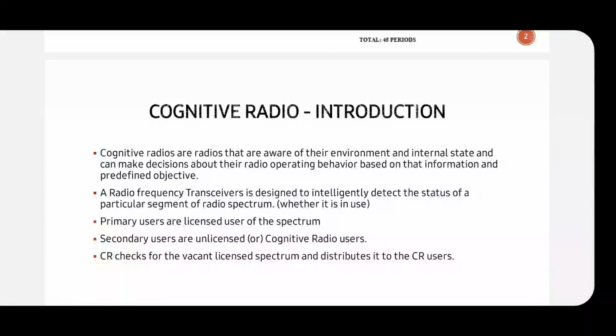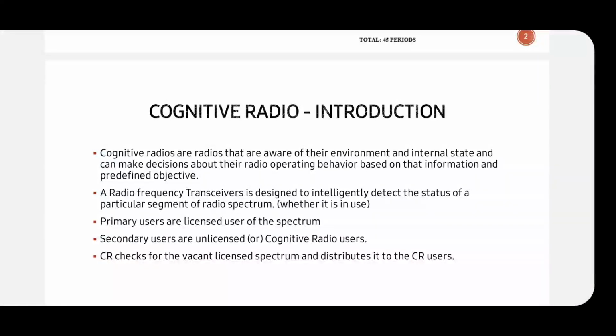In cognitive radio, what is that? The spectrum is checked very frequently. If the spectrum is unused, then this radio will search for secondary users, and if there are any secondary users, it will allot that spectrum to the secondary users. Once the primary user comes back, the secondary user will automatically leave and go to another vacant spectrum.